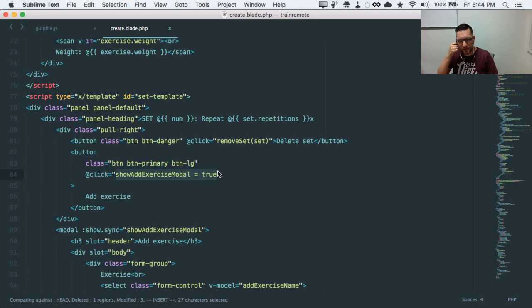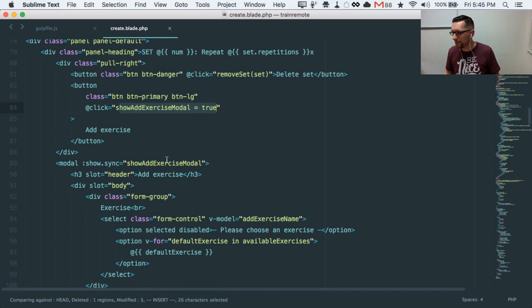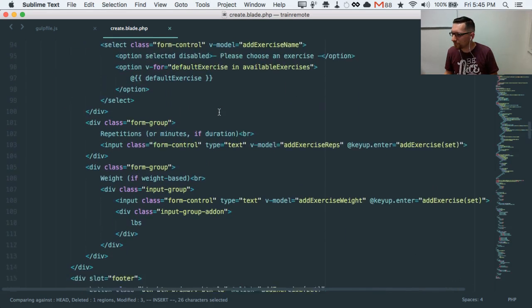So what I was thinking about doing that I might do later is instead have a function or method called show exercise modal, and it does two things. One of them is it does this, and the second one is it does like a tick, which I think, if I read correctly, a Stack Overflow answer means delay for a second, and then it grabs the first form field element and then autofocuses it. But as you can tell, this is all just kind of rolling around in my head. I haven't actually done it yet.